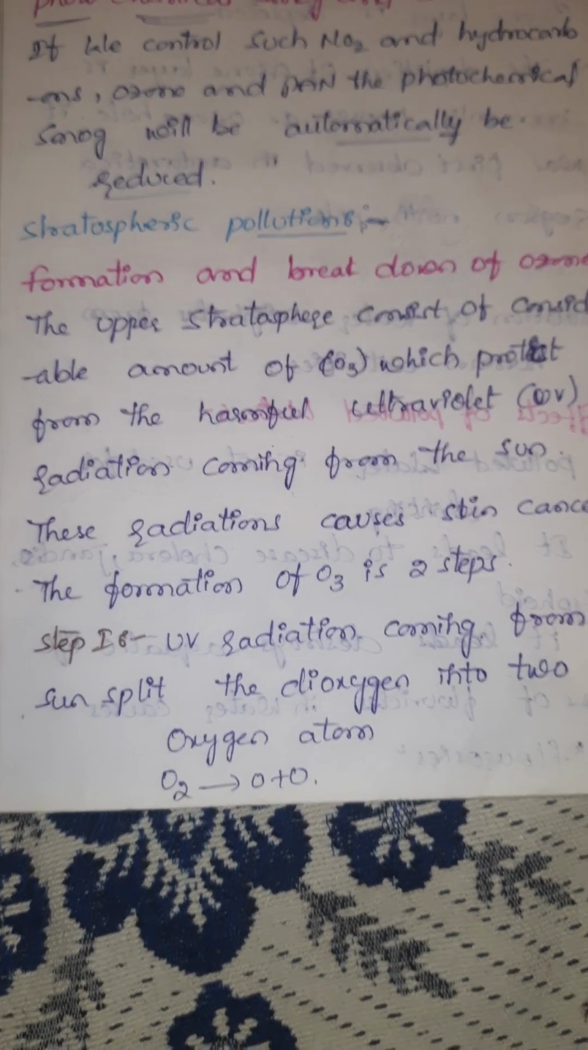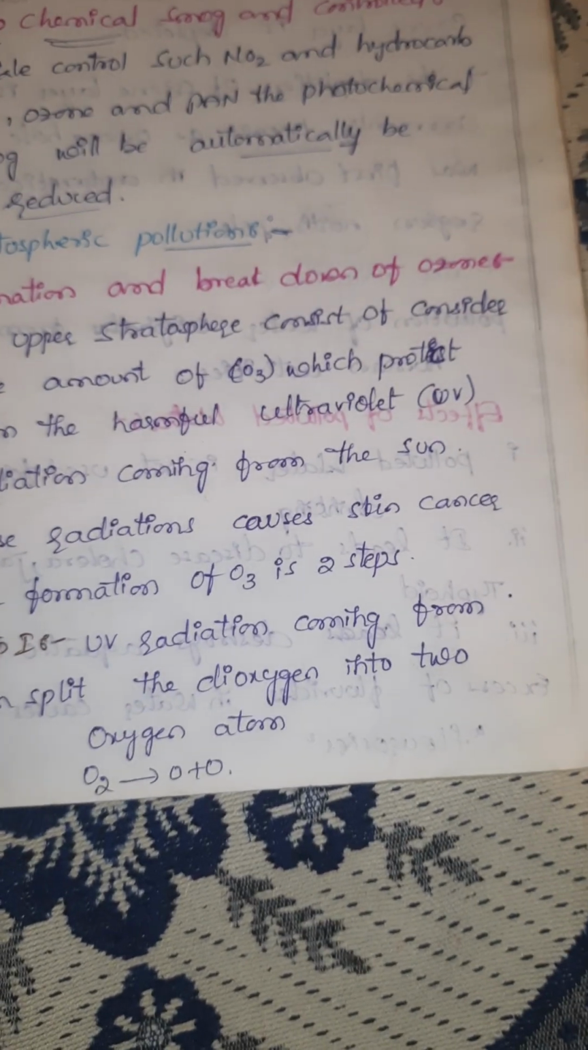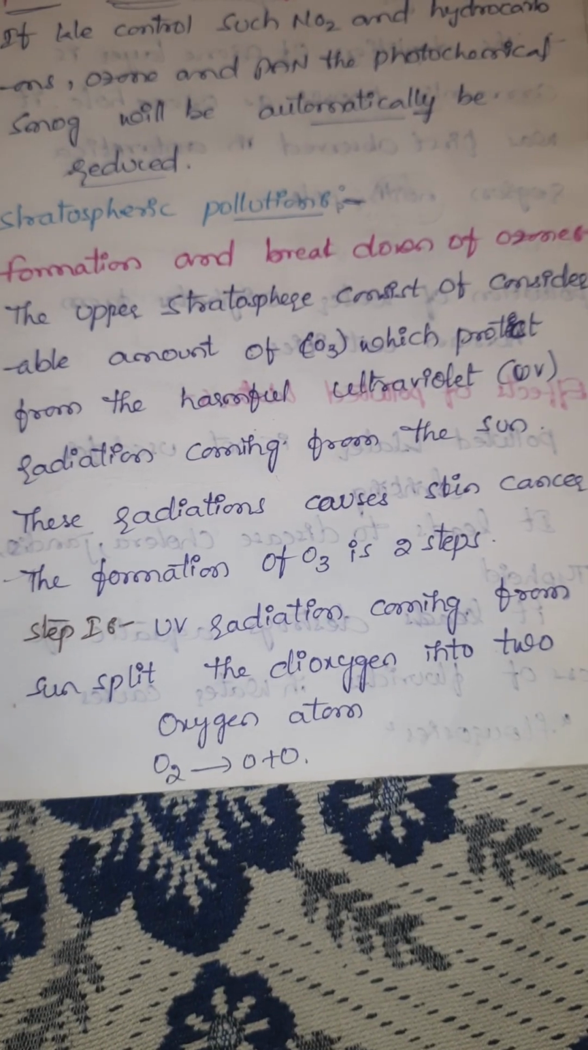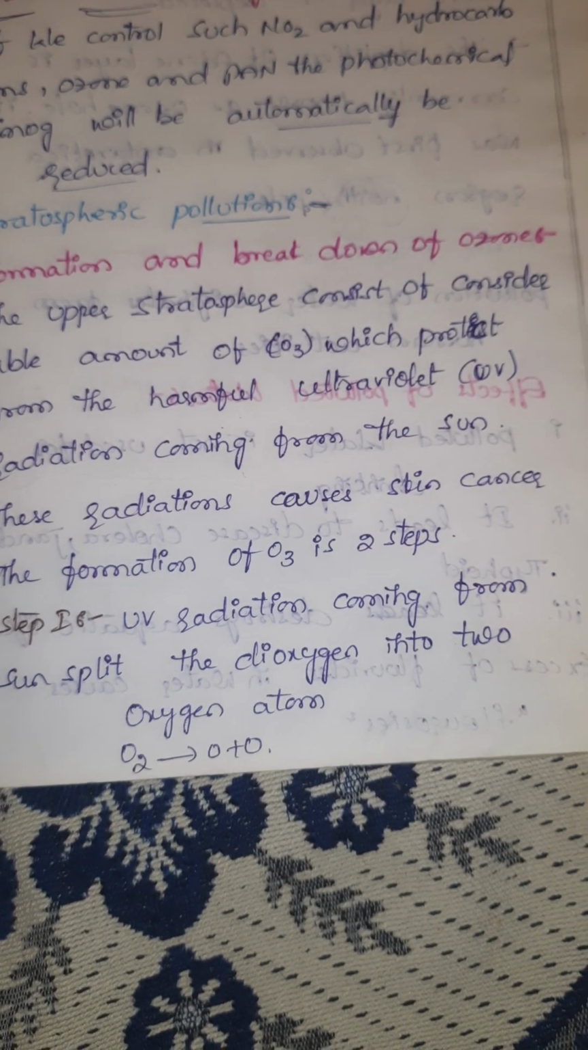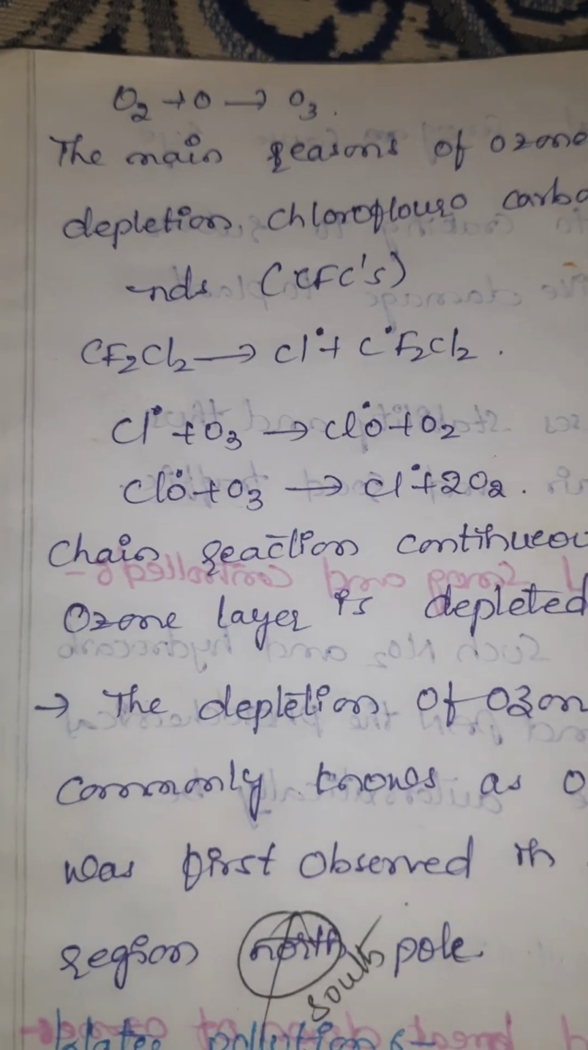The formation of ozone is in two steps. Step 1: UV radiation coming from the Sun splits dioxygen into two oxygen atoms. Step 2: O2 reacts with an oxygen atom to form ozone.